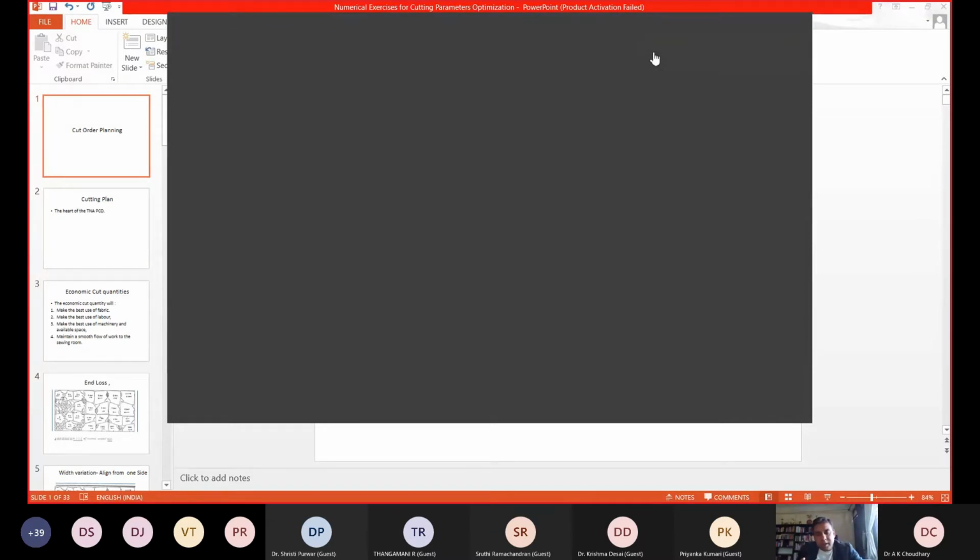If we go in permutation and combination, there can be n number of solutions to cut a particular order. Even one order we can cut in at least 10 different ways, but there is one solution which is the best, in which the marker making is less. We require fewer markers to cut the entire garment, and fewer lay plies to spread and cut all the garments. That is what we call cut order planning. That is cut order planning in theory. Before going through it, we will do a very minute exercise, and then we understand different aspects. We will start with easy questions.